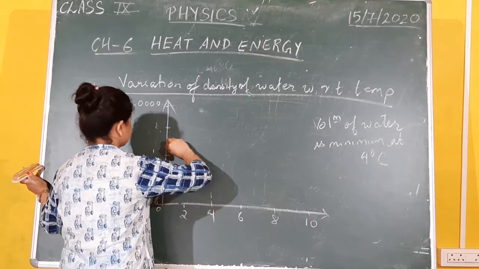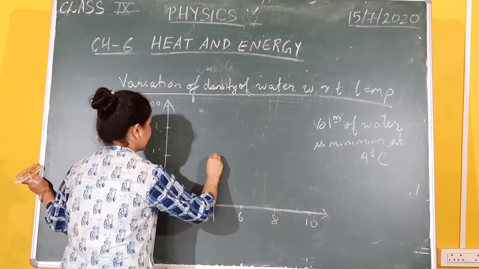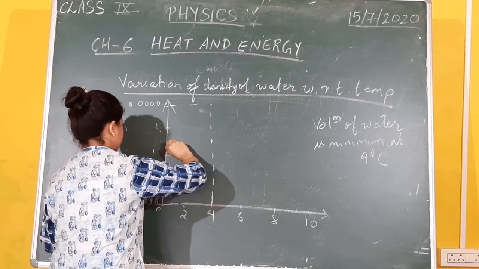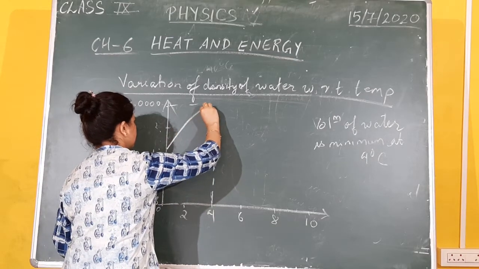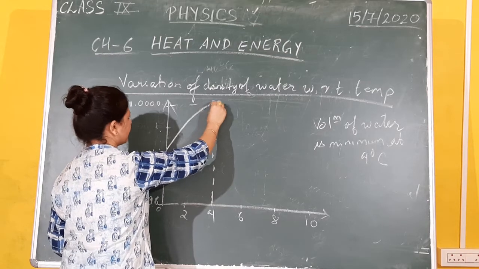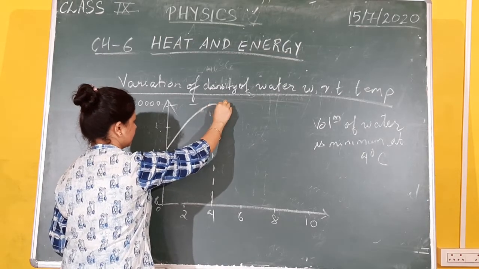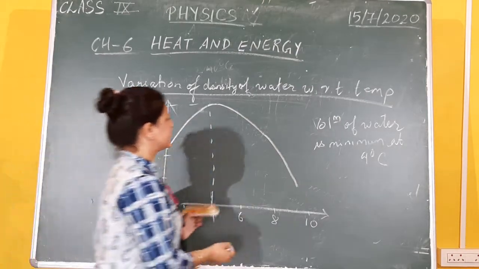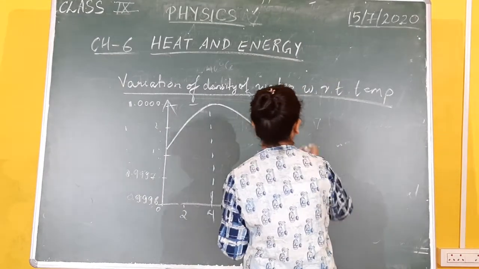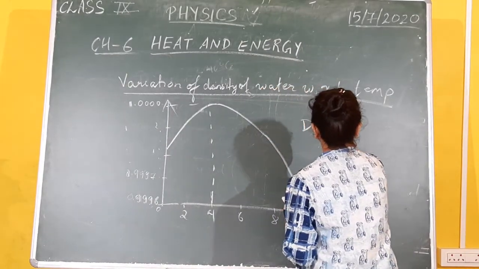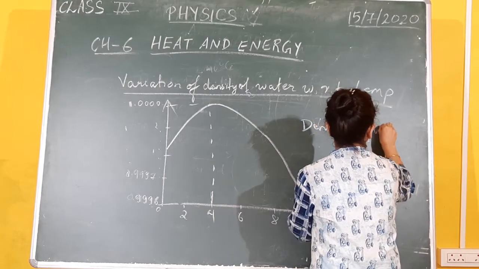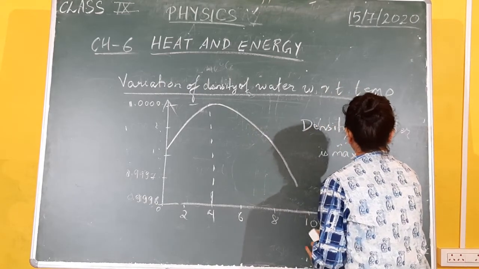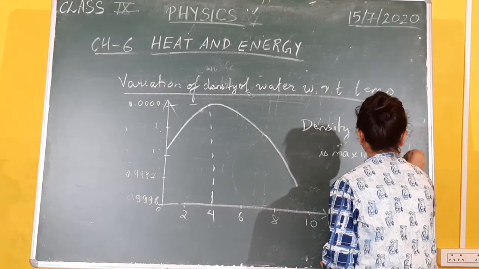It is just the opposite. It looks like this. Again, I will be taking a line from 4, and the density keeps on increasing till 4 degrees Celsius, and after crossing the 4 degrees Celsius mark, the density will keep on decreasing. So what does this graph prove? It proves that the density of water is maximum at which temperature again?